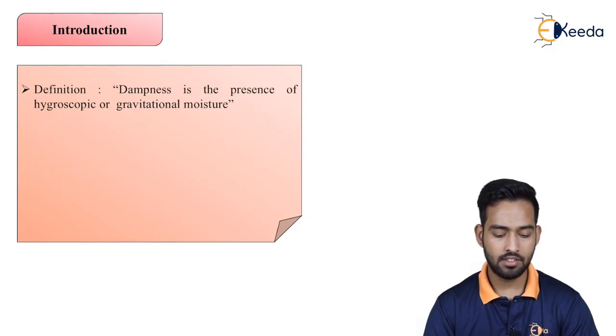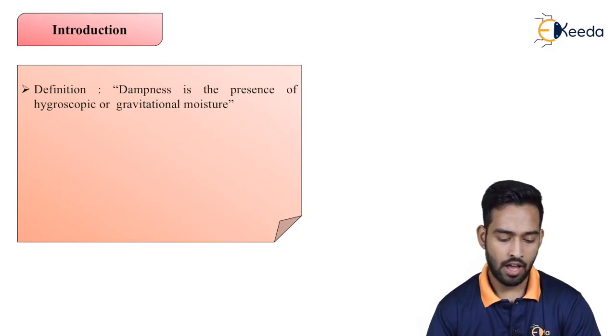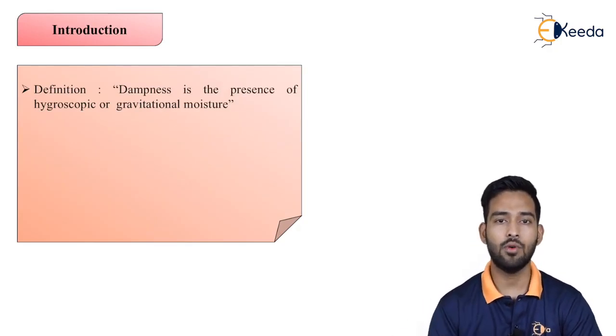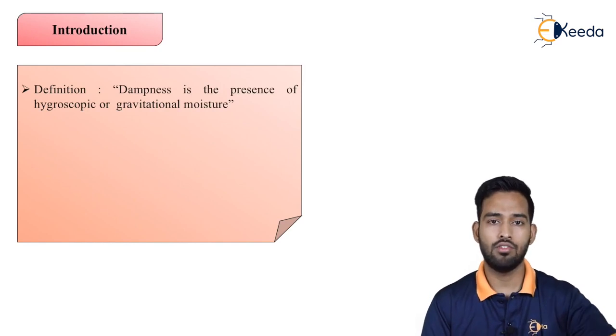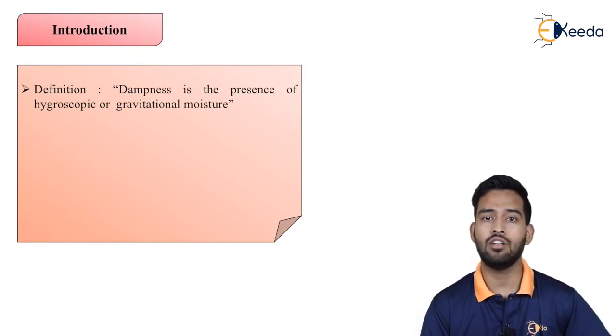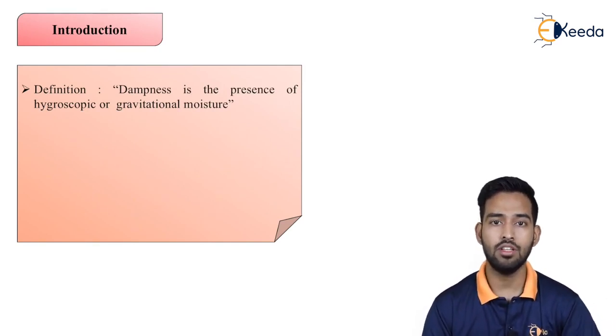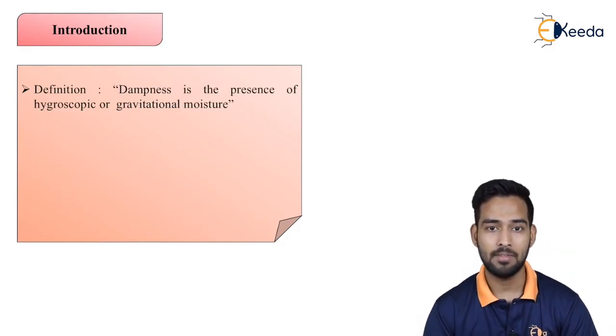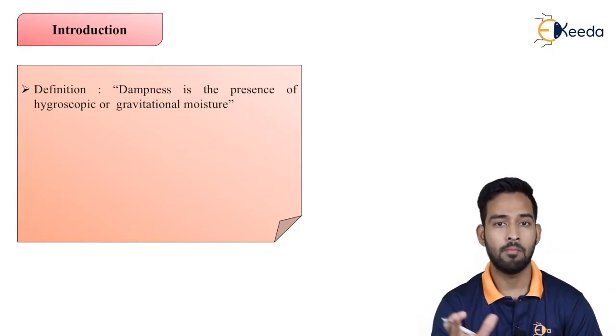Dampness is the presence of hygroscopic or gravitational moisture. Dampness is nothing but the presence of moisture. Many times we have seen on the external walls, or the internal walls of your bathroom or WC, this wet patch. That is nothing but dampness. It is nothing but the presence of moisture in it.